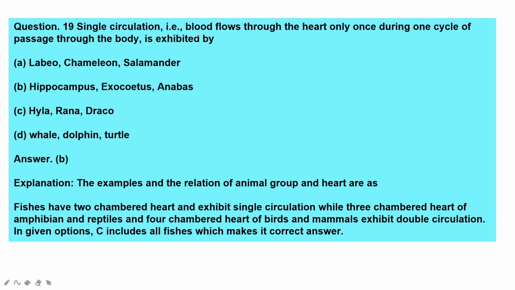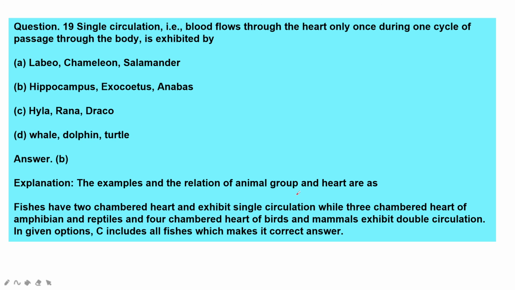Okay, single circulation, that is blood flows through the heart only once during one cycle, is exhibited by which of these: labeo, chameleon, salamander, hippocampus, exocoetus, anabas, hyla, rhina, draco, whale, dolphin, turtle.